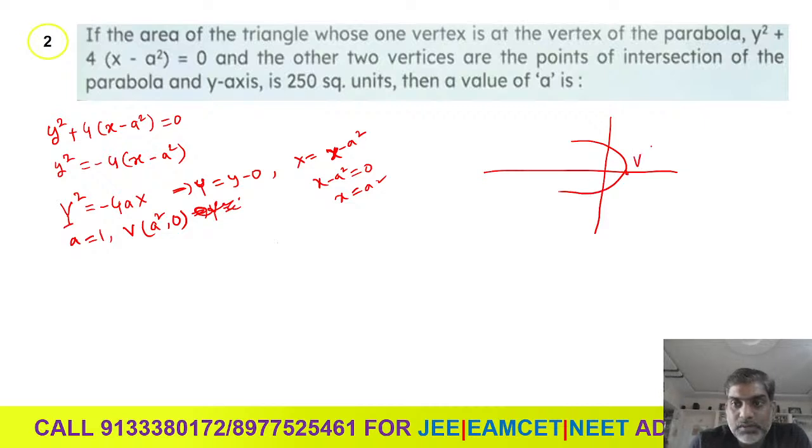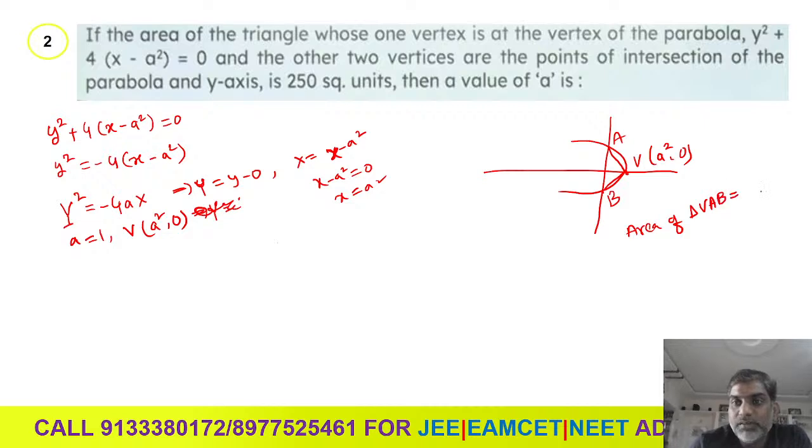And what they are saying here is there is a triangle formed by these points. Let us take a point A and let us take this is B, intersection with the y-axis. If you connect these points like this, we are getting triangle VAB. So the area of triangle VAB is given here.